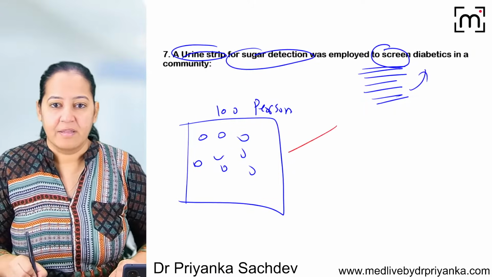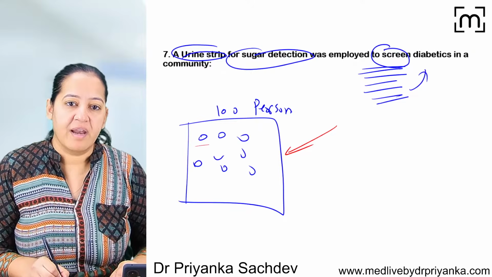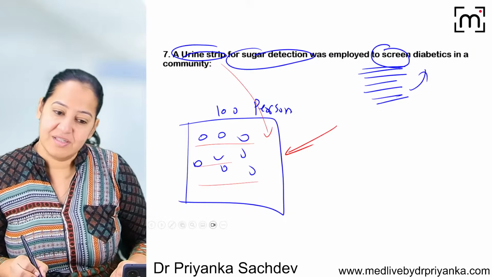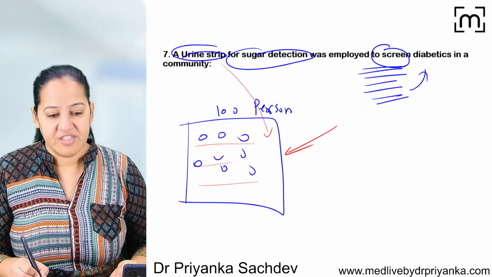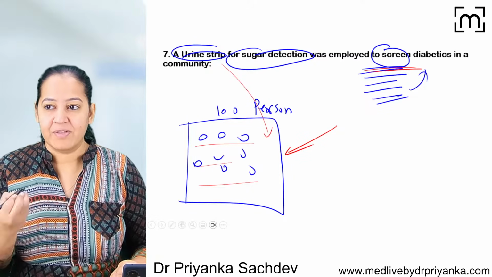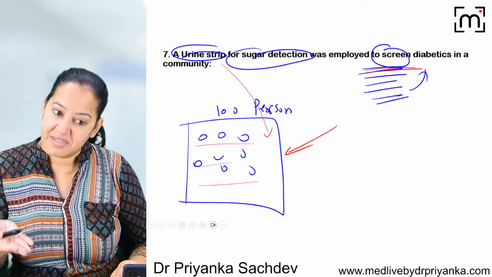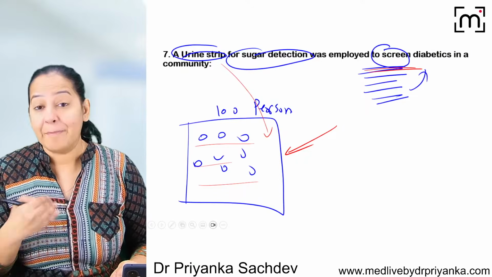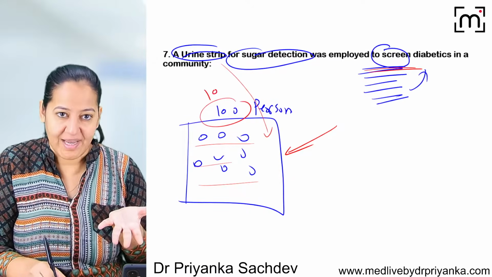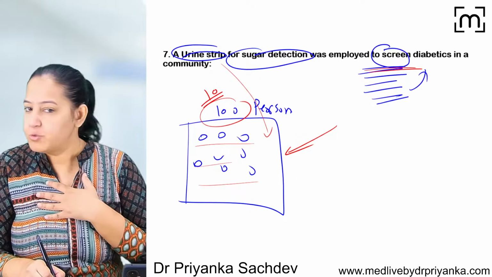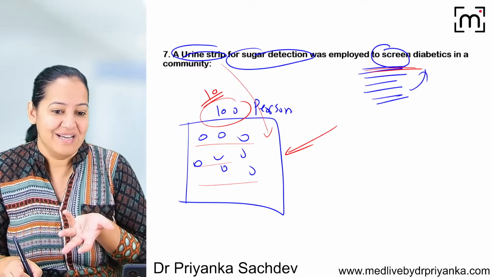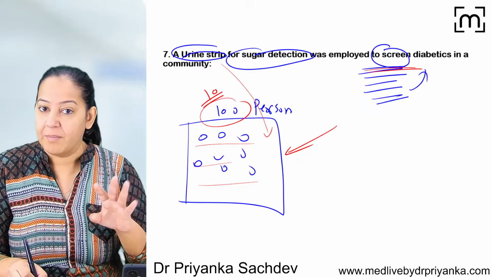And we are applying the urine test. We collect the urine of all 100 and apply the strip test to see who has diabetes and who does not. So we want to screen. What is screening? We perform screening on persons who think they are healthy, but actually are not. The disease has already started inside them. They are apparently healthy. Out of 100, maybe 10 or 20 think they are healthy and have no symptoms, but the diabetes has already started inside them. They don't have symptoms yet, but the disease is there.